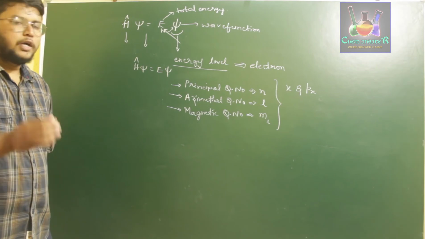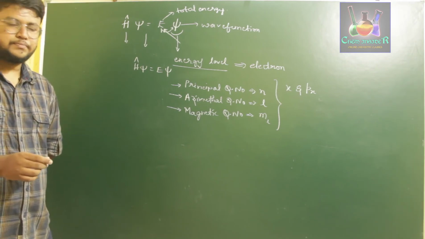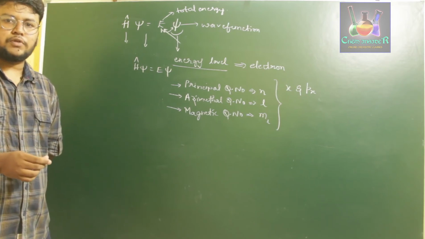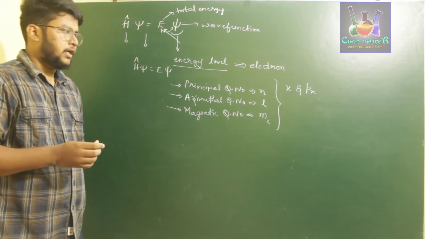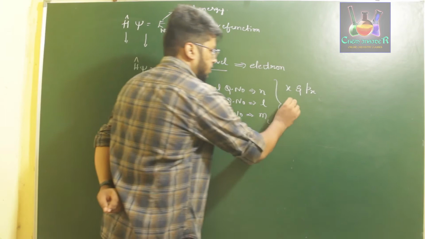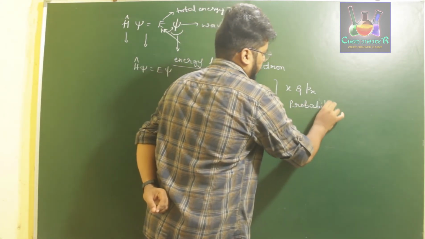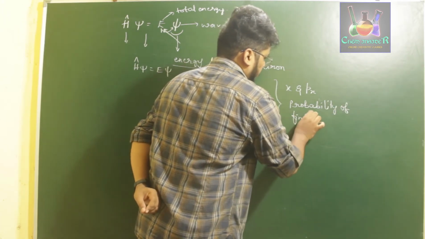So in order to explain the position of an electron, or in order to find the position of an electron, we came across a new expression called probability of finding an electron. That is, probability of finding an electron.